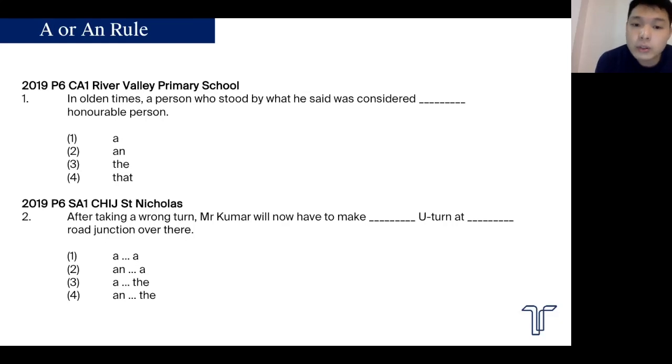For question 2, same thing, U-turn. What does it sound like? It sounds like a non-vowel because it sounds like Y-O-U, U-turn. So because it sounds like a non-vowel, you're going to choose a. Mr. Kumar will now have to make a U-turn at the road junction over there. So remember, it is what the word sounds like. If it sounds like a vowel, you are going to choose an. If it doesn't sound like a vowel, you're going to choose a. That is the a or an rule.